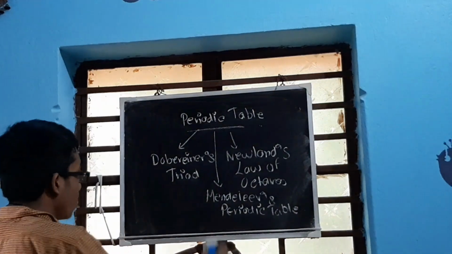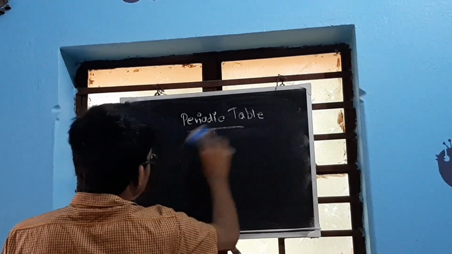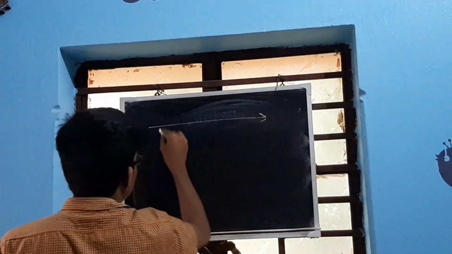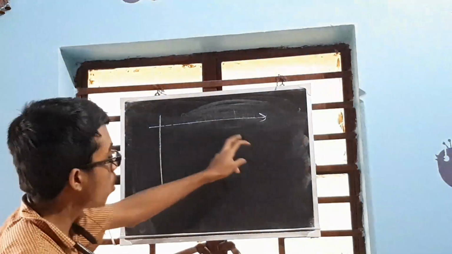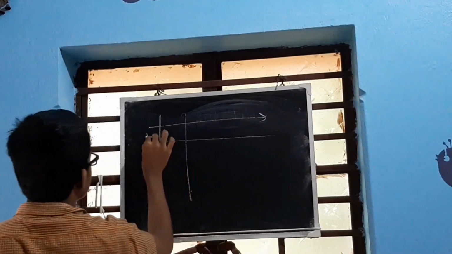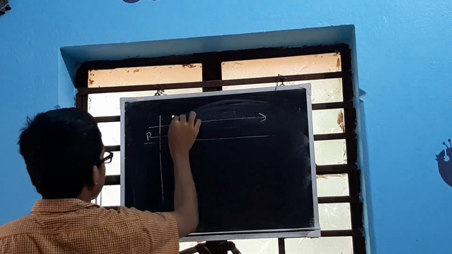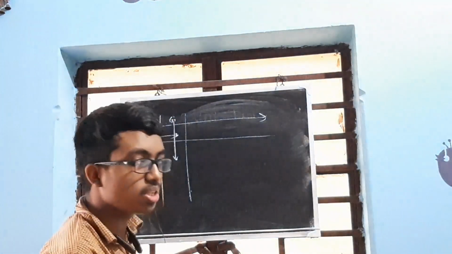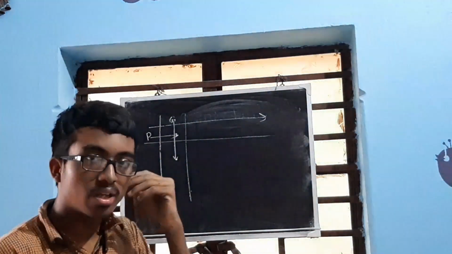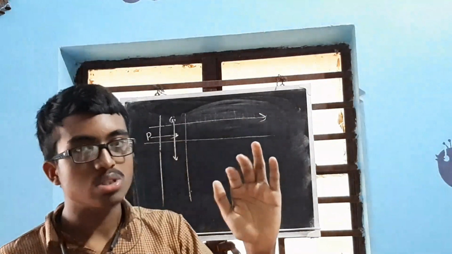Now let us get into the modern periodic table. As you can see on your screen, there is a row and a column arrangement of elements in the periodic table. This particular structure is called a period, while this particular structure is called a group. Often this gets interchanged in our minds, but actually this is a period and this is a group. So the columns are groups and rows are periods.